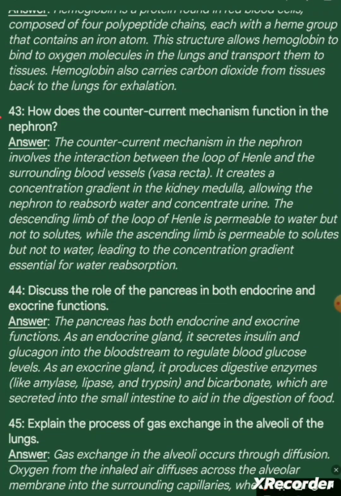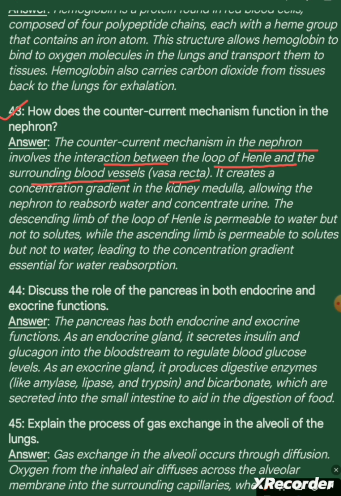Question 43. How does the counter current mechanism function in nephron? Answer. The counter current mechanism in the nephron involves the interaction between the loop of Henle and the surrounding blood vessels, called vasa recta.